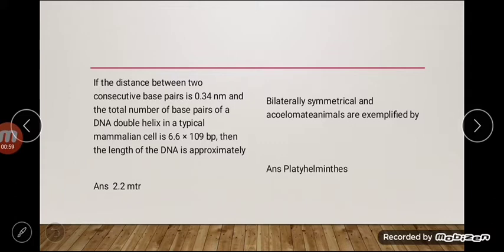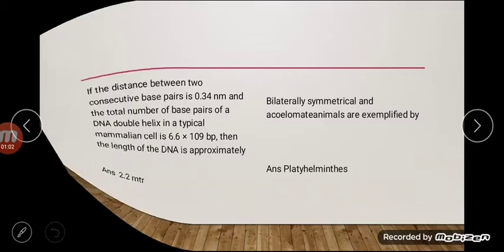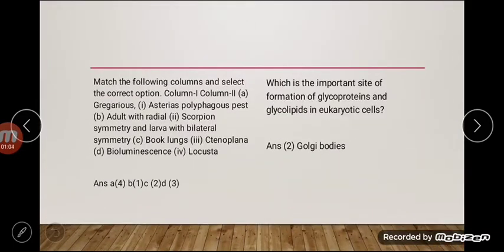this. The next question is match the following columns. There are two columns with 4 rows. So the correct answer of this question is A4, B1, C2 and D3. Which is the most important site of formation of glycoproteins and glycolipids in eukaryotic cells? The answer is Golgi bodies.